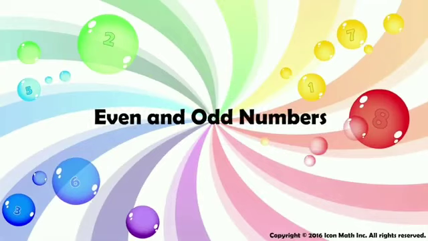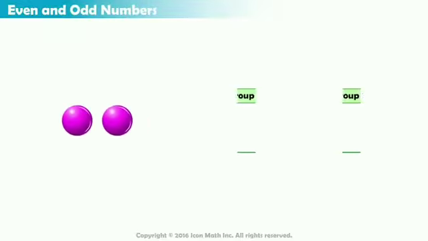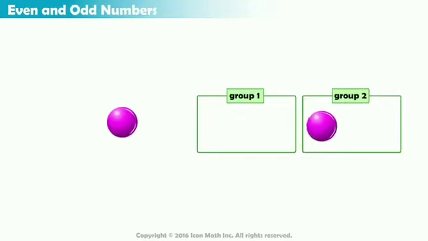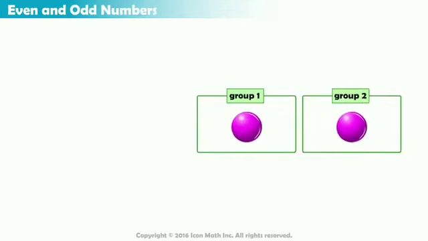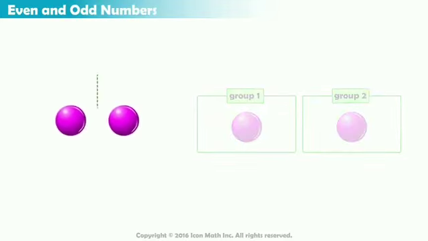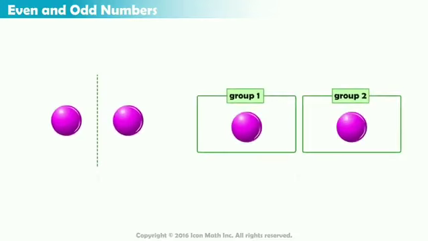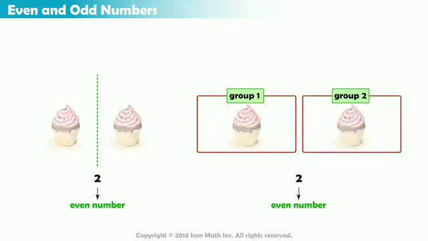Even and odd numbers. If we have two counters, we can evenly divide them into two groups, or we can say split them in half. We call the number 2 an even number because we can evenly divide two objects in half.